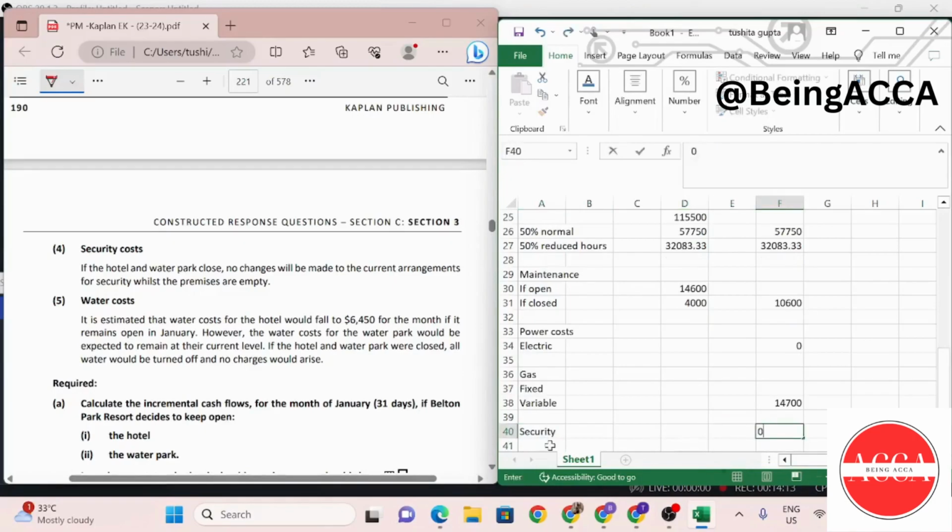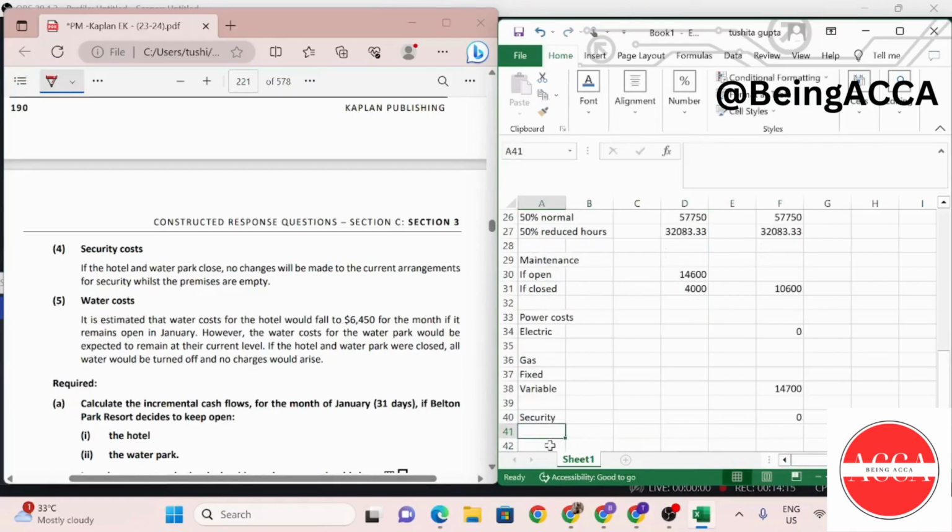So no incremental costs. And then last is water cost. It is estimated that water cost for the hotel would fall to 6,450 for the month if it remains open in January. However, the cost for the water park would be expected to remain at their current level. If the hotel and water park were closed, all the water would be turned off and no charges would arise.